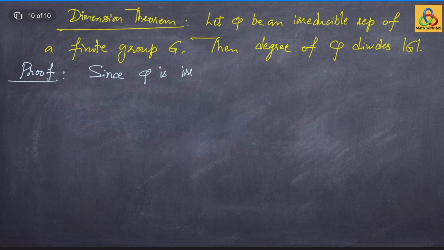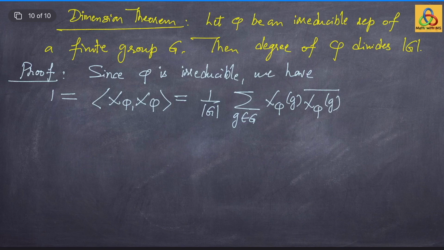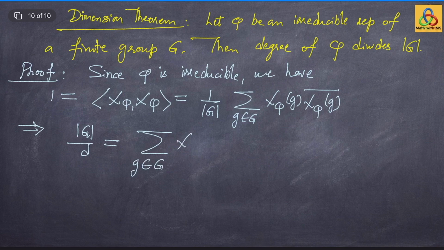So, since phi is an irreducible representation, we have that 1 is the same as the inner product of its character with itself. So 1 equals the inner product of chi phi with itself, which is the same as 1 by order of the group G, summation g in the group G chi phi(g) times chi phi(g) bar. All right, which implies that order of the group G divided by d is the same as summation g in the group G, chi phi(g) divided by d, times chi phi(g) bar.